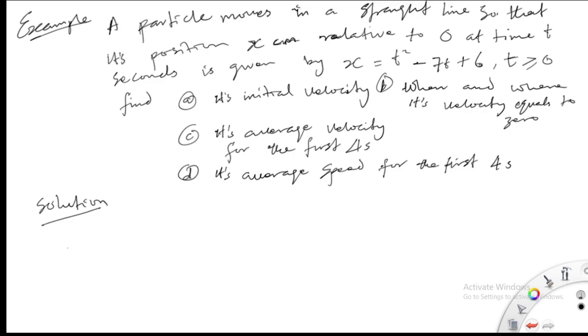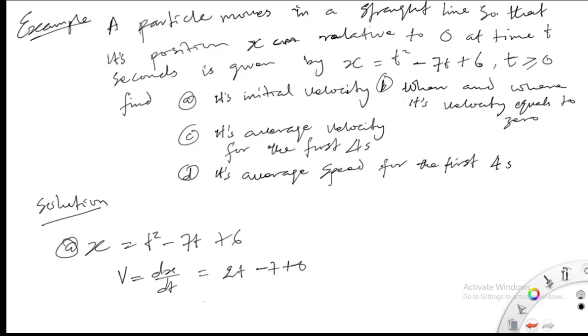Let's proceed. Let's now say A, x is equal to t squared minus 7t plus 6, where we said v is equal to dx over dt, and we're now differentiating, right? Now I have 2t minus 7 plus 0. Now v is equal to 2t minus 7.